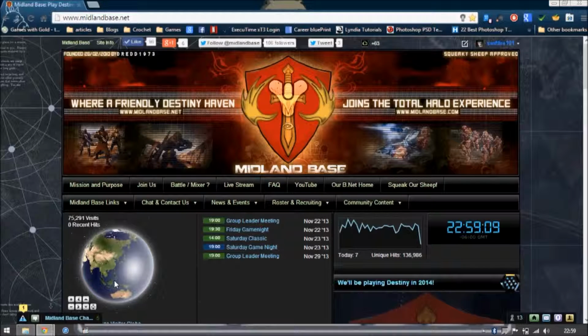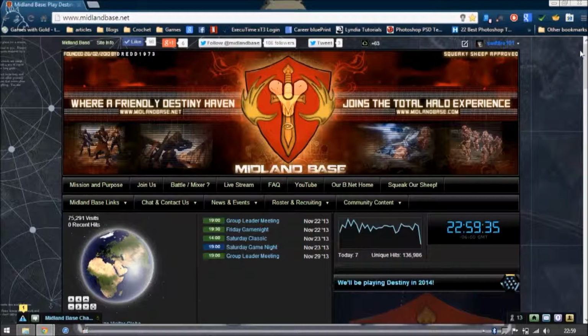The first two things you'll see are constant on almost every page. From left to right, you have the visitor globe, a list of group events, which is great because you can click on those, see who's hosting, maybe what's going to play. Beside them, you have the dates, and on the left, you have the time. To the right of that, you have the hit counter. To the right of that, you have the Midland-based clock. All group events are scheduled under U.S. Central Time or GMT-6.